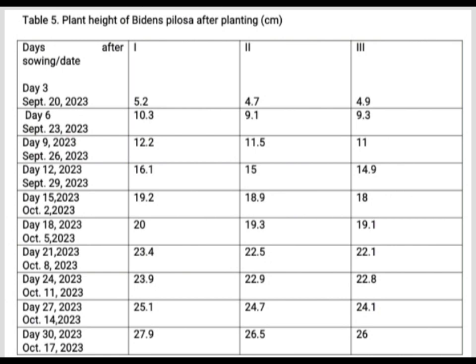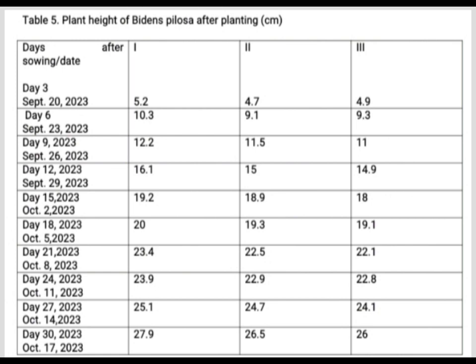1,017.3. Then we divided it to get the mean over the 26 days, so 1,017.3 divided by 26, and the mean is 39.13.